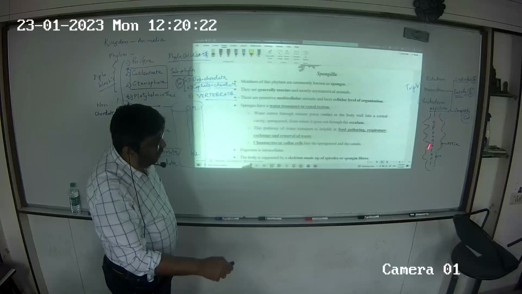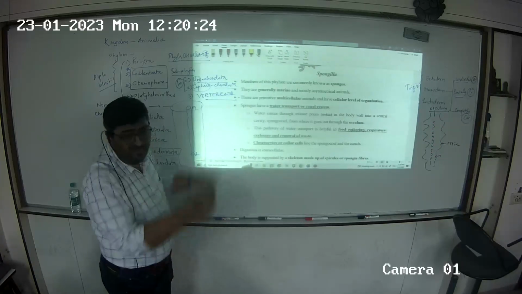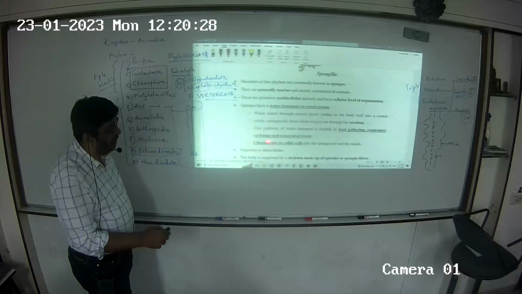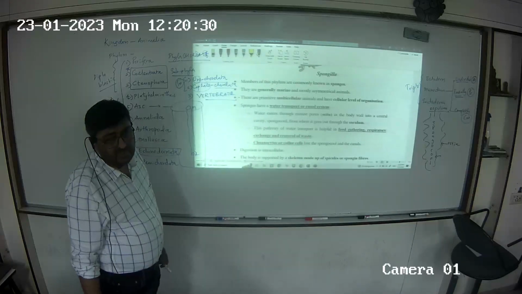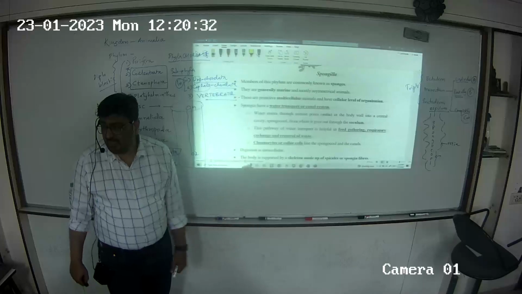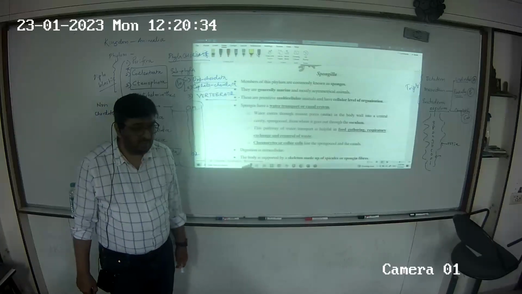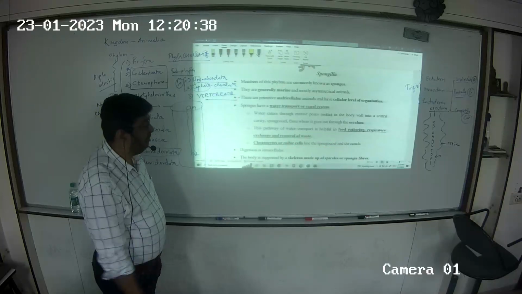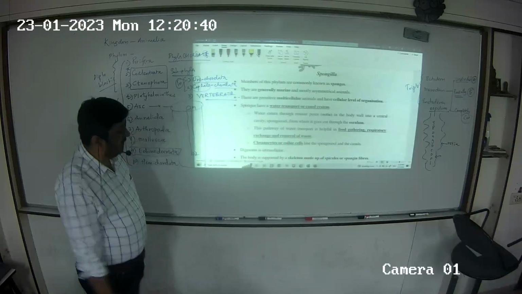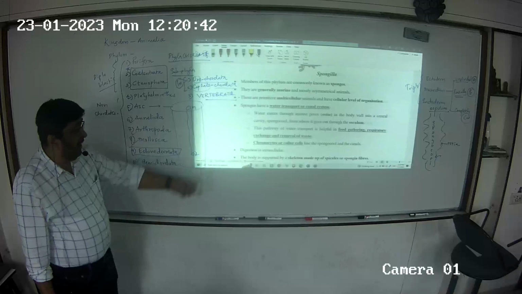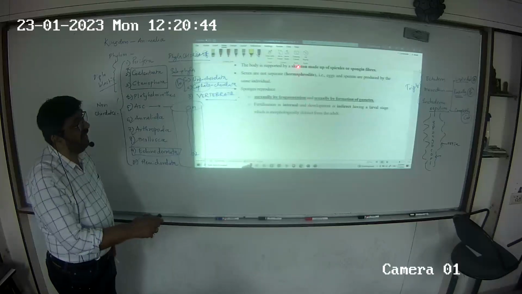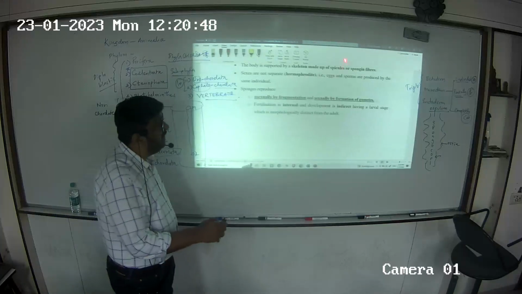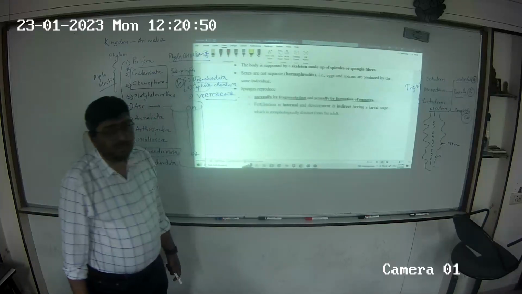Now this spongocoel, the whole inner cavity, is lined by cells called choanocytes or collar cells, which are the digestive ones. They are the ones who do all the digestion. Choanocytes or collar cells are lining the spongocoel. Digestion is intracellular. The body is supported by a skeleton made up of spicules or spongin fibers.